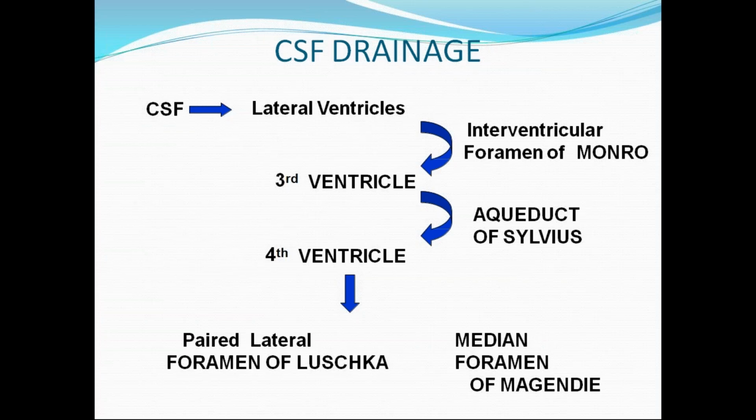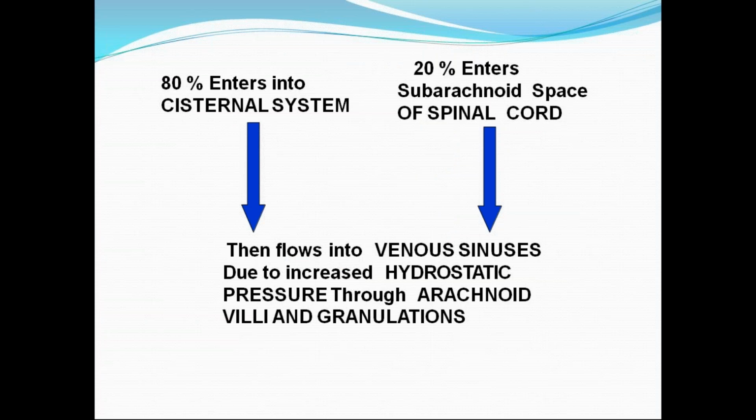So you all know the drainage of CSF. CSF flows from the lateral ventricles through the interventricular foramen of Monro to the third ventricle. From the third ventricle to the fourth ventricle through the aqueduct of Sylvius, and from the fourth ventricle through the foramen of Luschka and foramen of Magendie, the lateral and medial foramina, and 80% enters the cisternal system and 20% enters the subarachnoid space of the spinal cord.